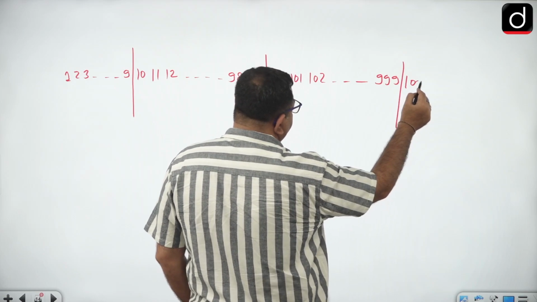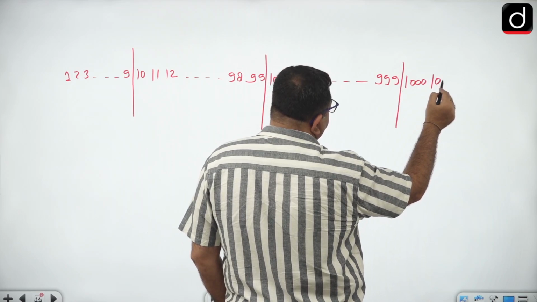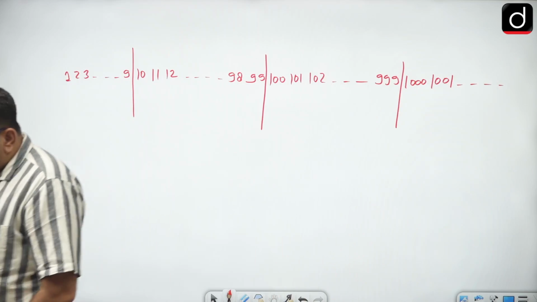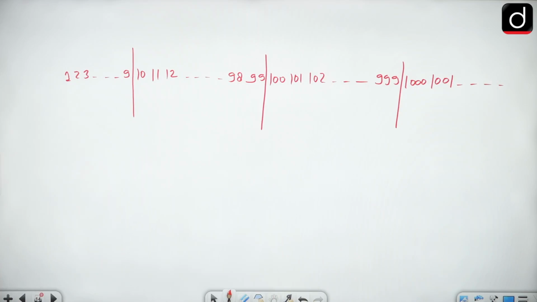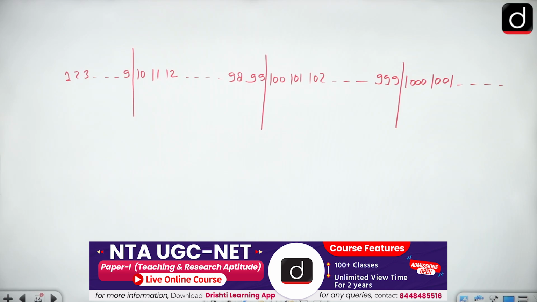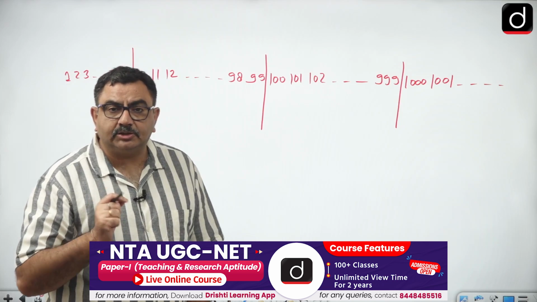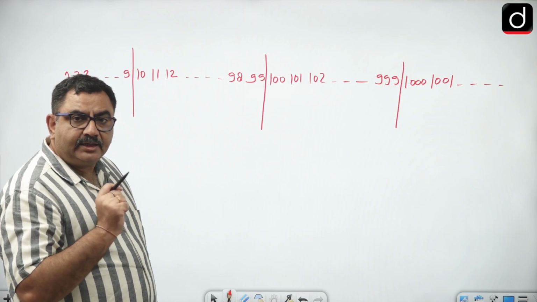Then 4 digit numbers will start 1000 1001 and so on. Okay, so एक बेसिक आइडिया हम लोग ले लेते हैं कि कोई भी काउंटिंग, जैसे 2 डिजिट के नंबर्स का पूरा मुझे काउंटिंग लिखनी है, then how many places all those numbers will consume, right, that idea should also be there.